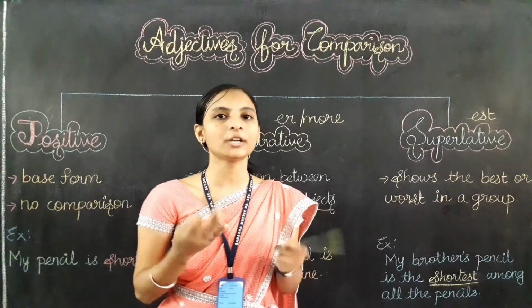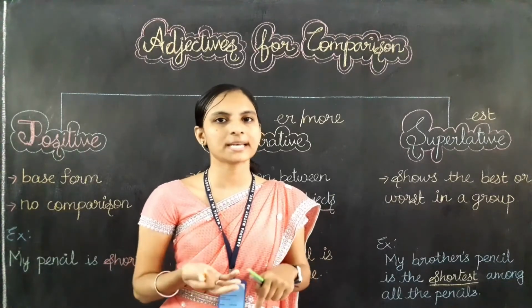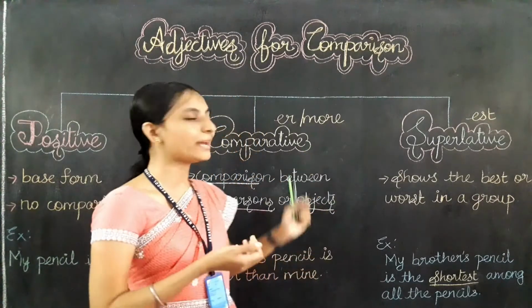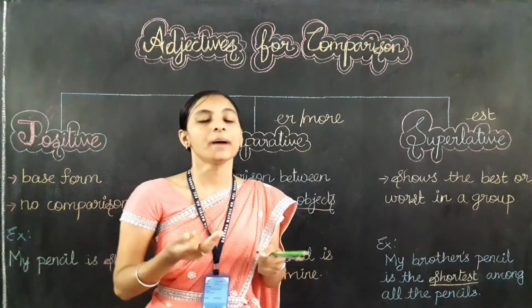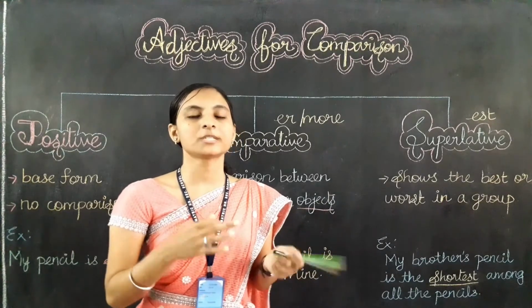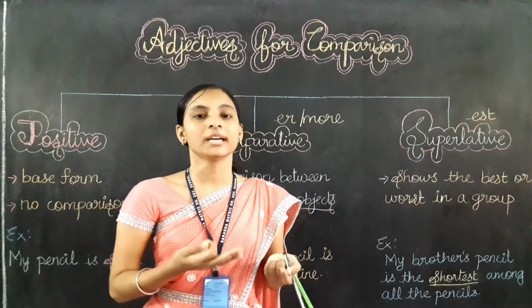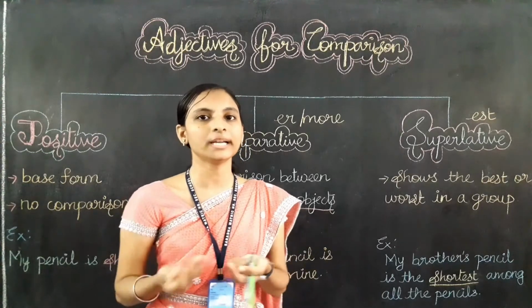This is just an example. Just imagine my doll is beautiful, and with the usage of more, I am going to compare the things. How? My sister's doll is more beautiful than mine.